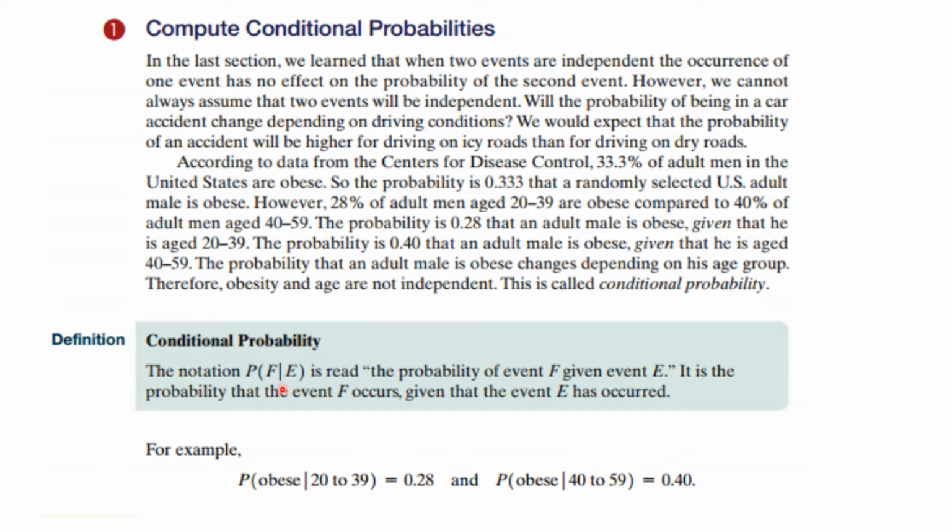The notation P of F given E, and we read that P of F given E, that vertical bar is given, is the probability that event F occurs given that the event E has occurred. So in our example, the probability of being obese given your age is from 20 to 39 was 0.28, and the probability of being obese given your age is 40 through 59 is 40%.